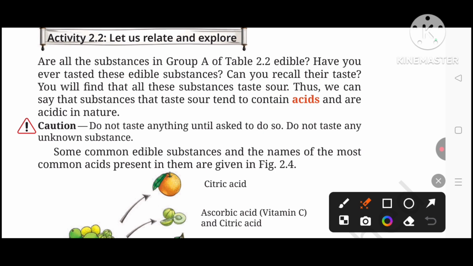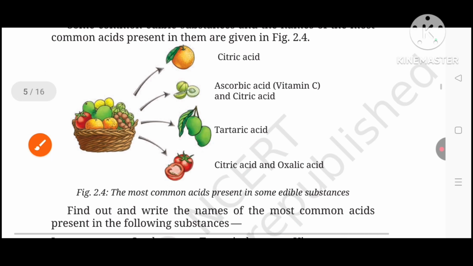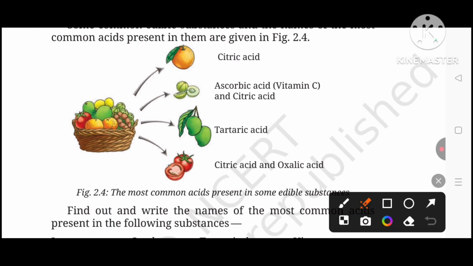Some common edible substances and the names of the most common acids present in them are given in figure 2.4. This figure is also very important. The most common acids present in some edible substances: the orange consists of citric acid. Amla contains ascorbic acid, the vitamin C, and citric acid. Mango consists of tartaric acid, and the tomato consists of citric acid and oxalic acid.